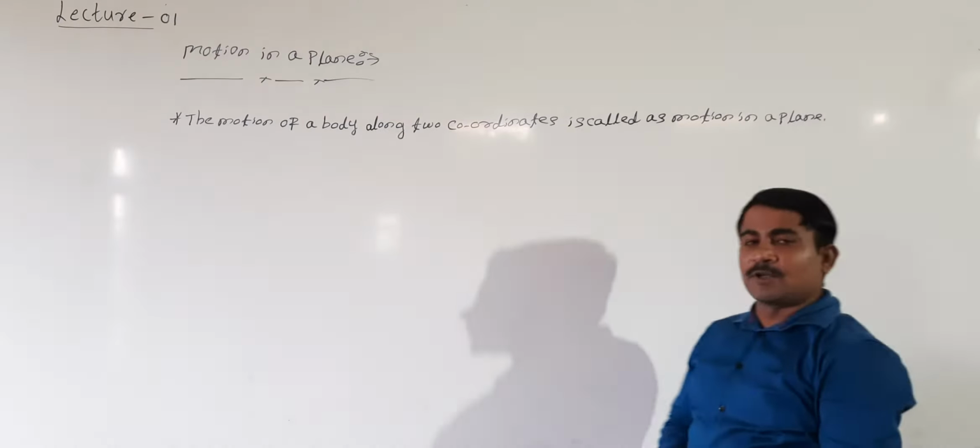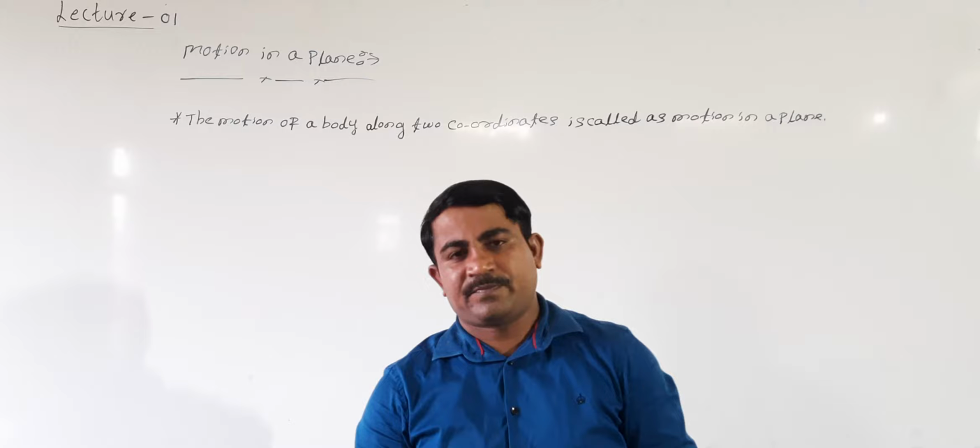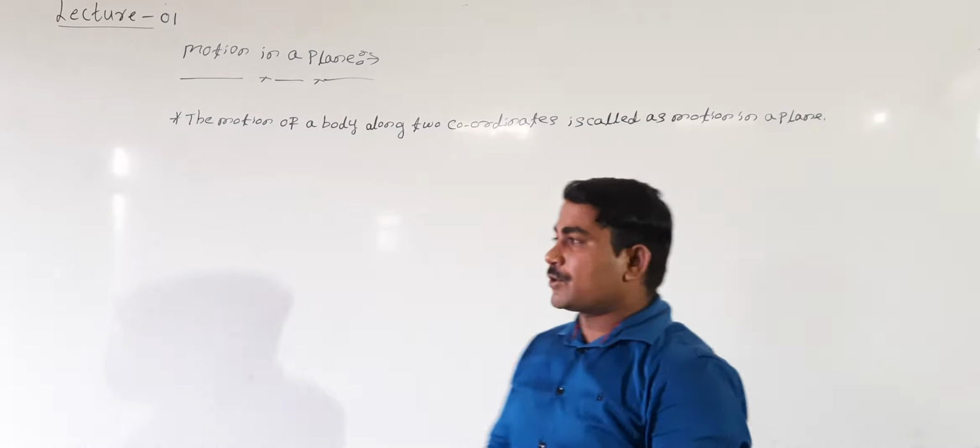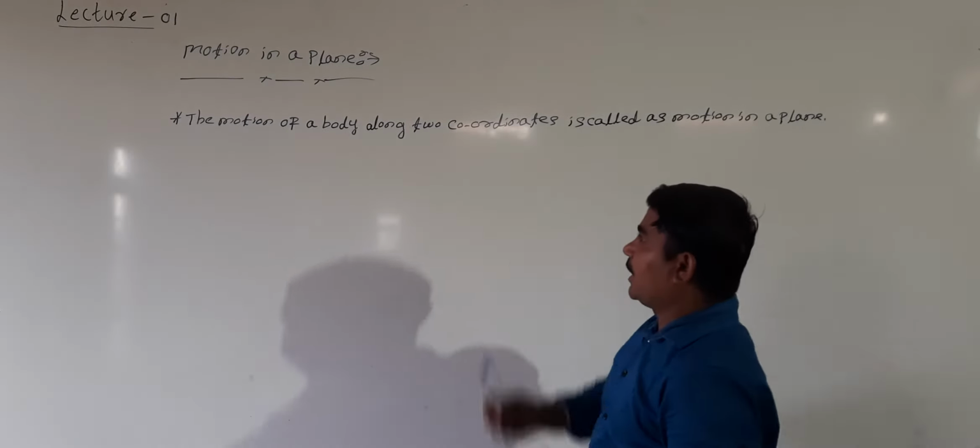Or motion in a plane is also called two-dimensional motion. Two coordinates mean motion of a body along two coordinates.